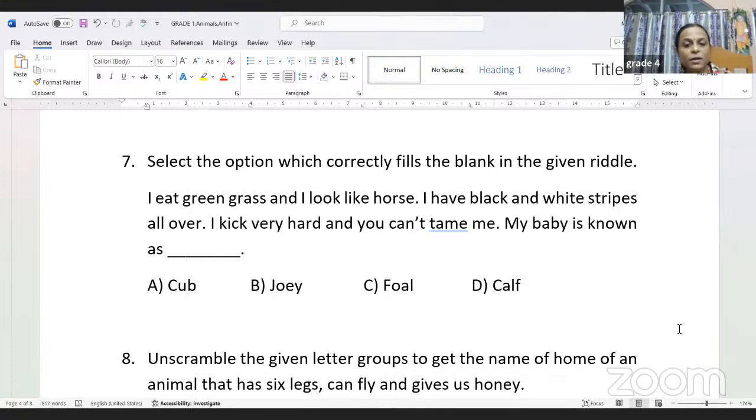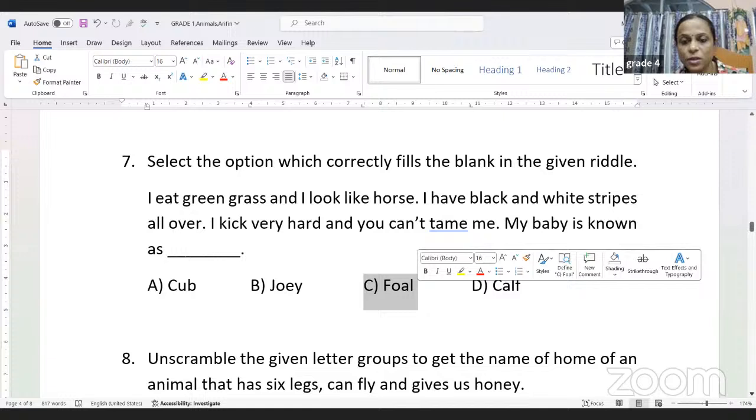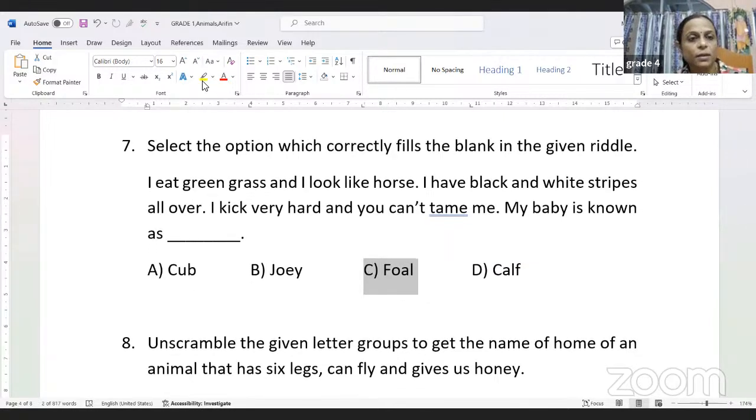Because like we have learnt now, the horse baby is known as a foal as well. So the answer will be foal here because it's like a horse with black and white stripes, and we cannot tame them. So my baby is known as the foal. Joey is the baby of a kangaroo, and cub and calf are not the correct ones. So this answer is the foal.